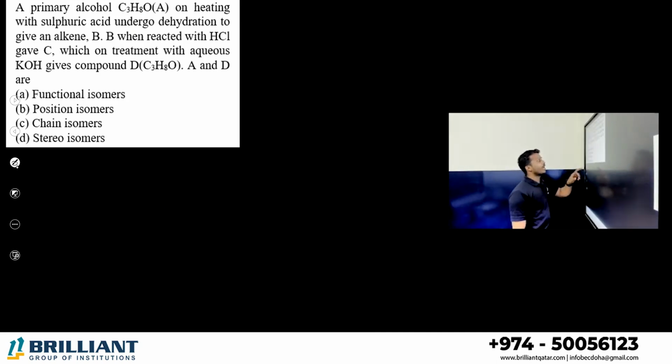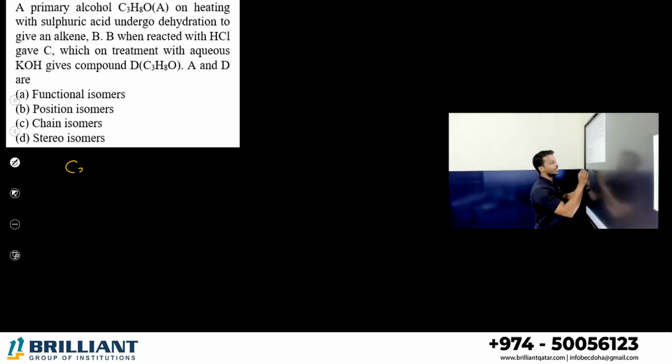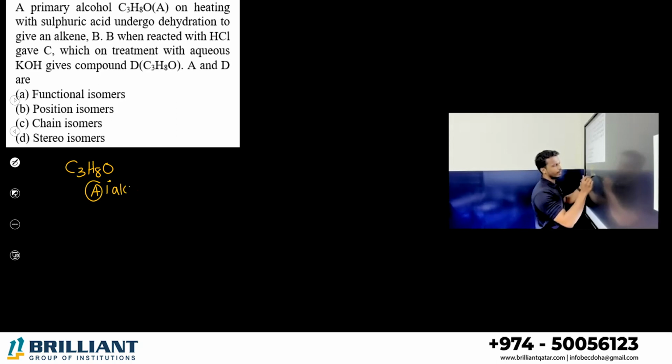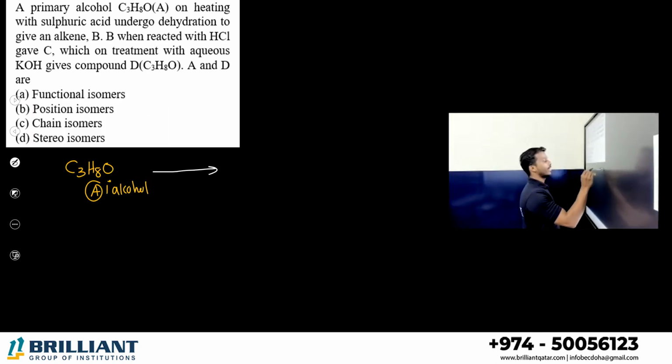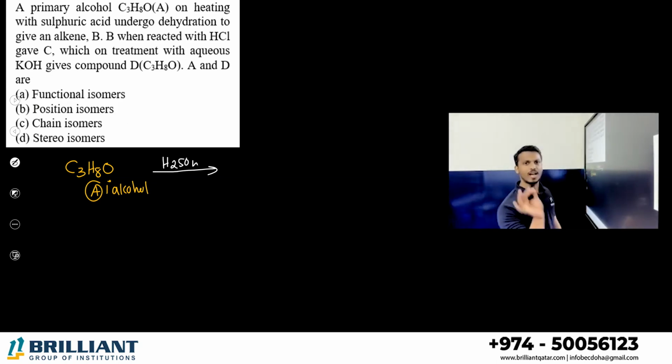A primary alcohol, they given a formula C3H8O. They said it is a primary alcohol. It is heated with sulfuric acid. Sulfuric acid and alcohol, when you treat it, you will get dehydration, an alkene.